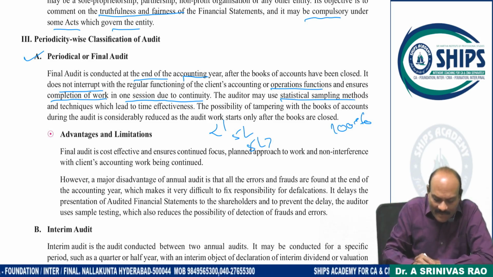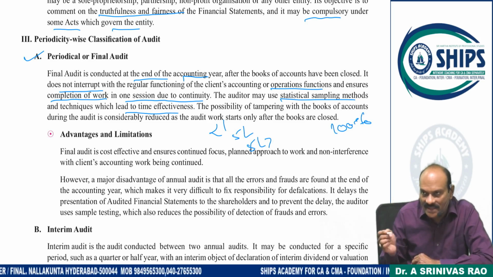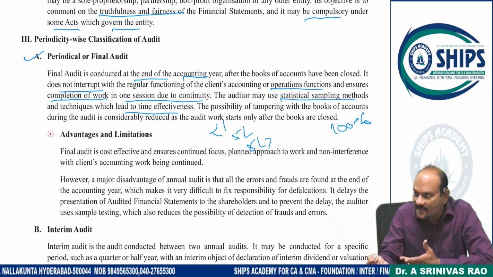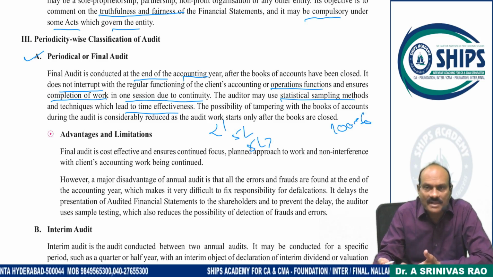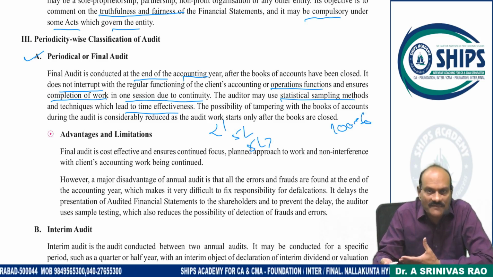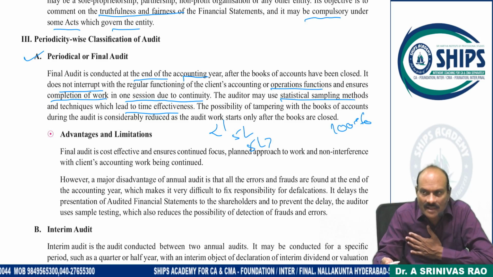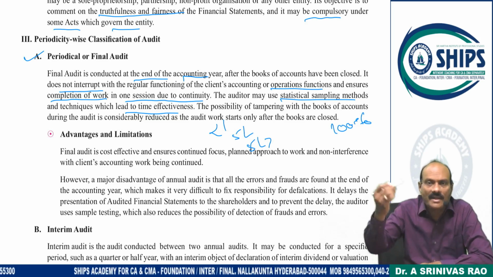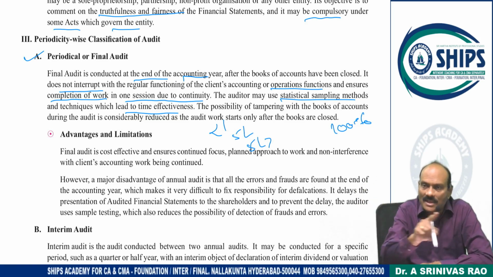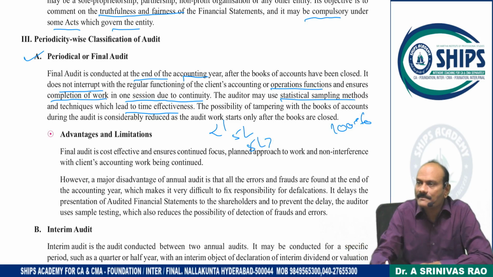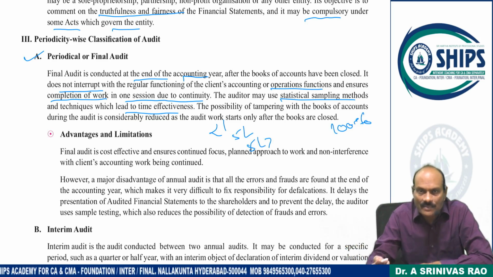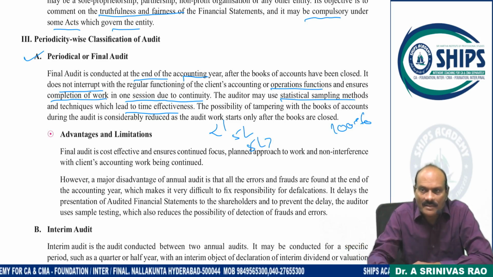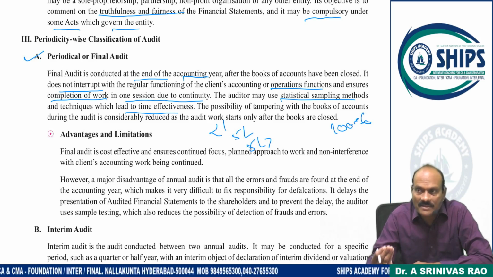Random sampling is a technique which leads to time effectiveness, because at the end of the year every auditor will get limited time only. They won't get 15 days to 1 month, or 2 months time for an audit. As an auditor I can do 20 companies' audits. All my 20 clients assume annual audits only. So all 20 audits I have to do at one time. Is it going to be possible for me? Limited time, I have to complete the work properly.